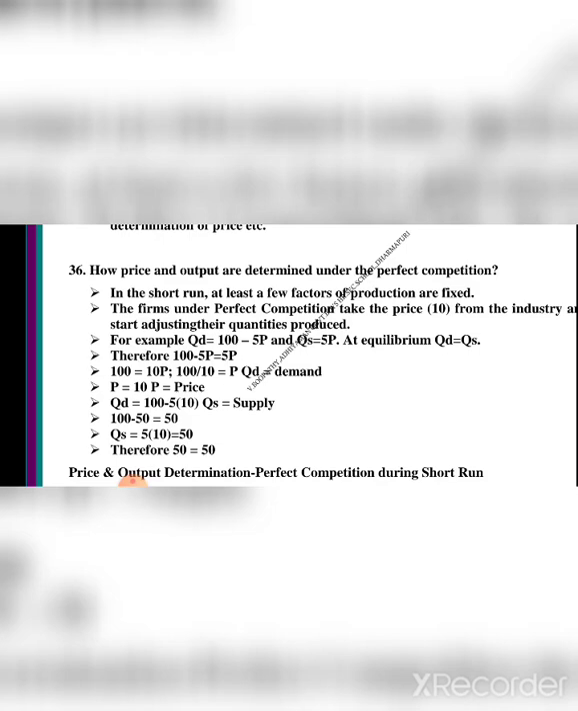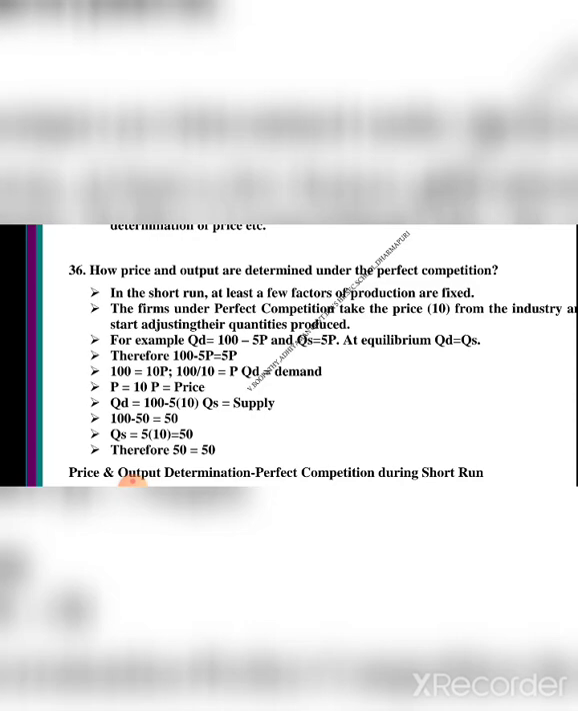You see there? Perfect competition takes the price 10. On the top you see the second point, 10. So that 10 we are bringing here. 100 by 10 is equal to P. P is equal to 10. Price is equal to 10. So we are going to calculate QD, quantity demanded. That is 100 minus 5 into 10. Quantity supplied QS is equal to supply. So 100 minus 50 is equal to 50.